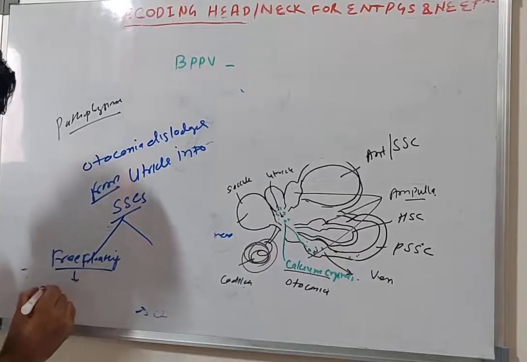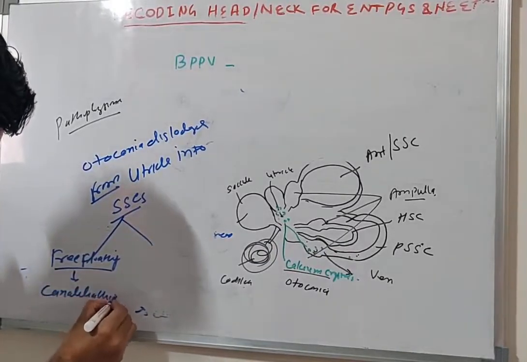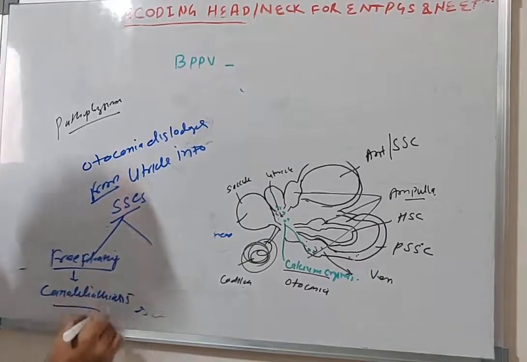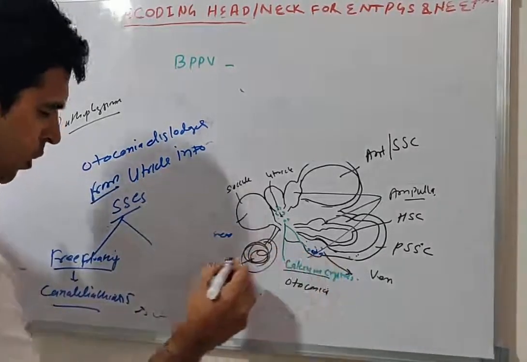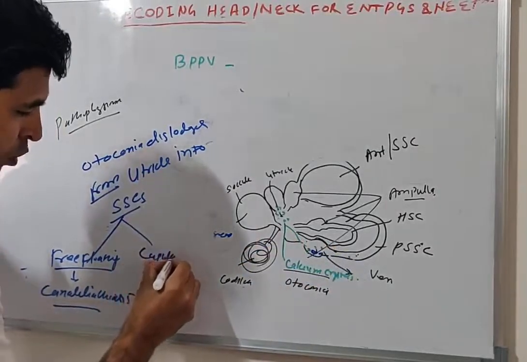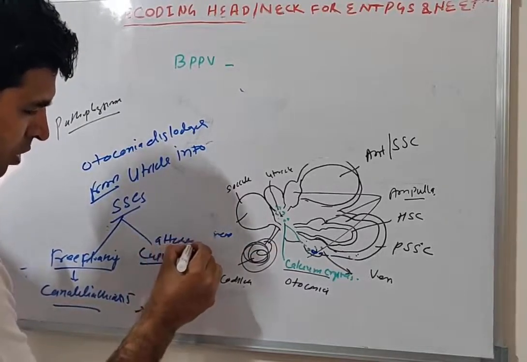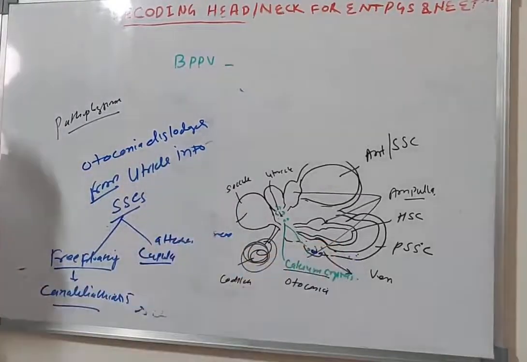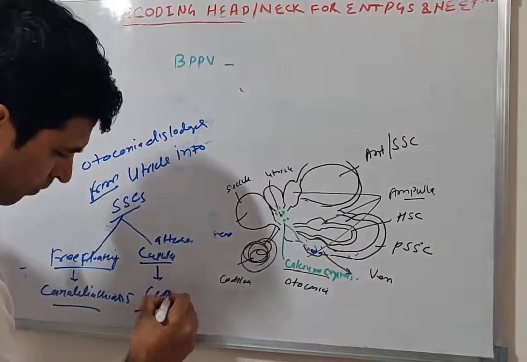This is called canalolithiasis. If they are attached to the cupulas of the ampullae of the semicircular canal, it is called cupulolithiasis.